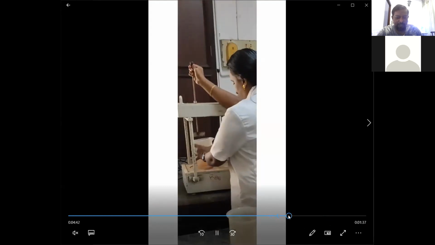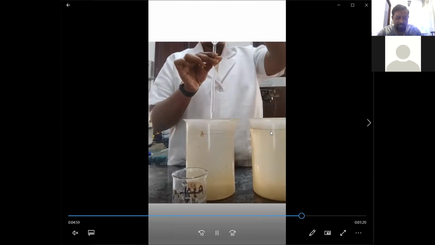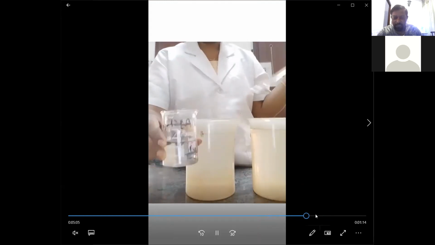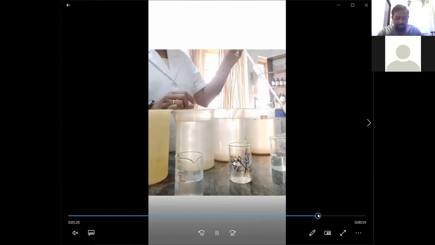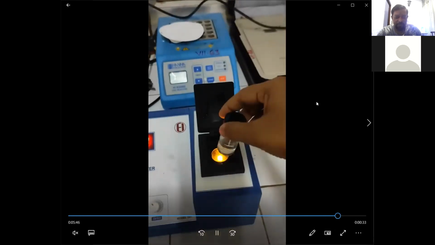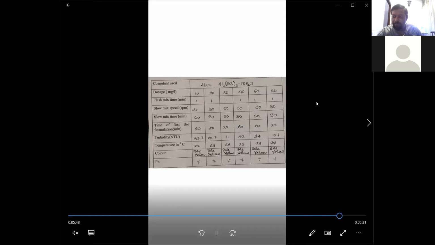Then after that, they take the beakers out and allow it to settle and take the samples, top water samples, from each beaker, and they measure turbidity using a turbidity meter. I'll show you the turbidity meter. Now you can see this is a turbidity meter, and they put the sample there, and they measure turbidity.